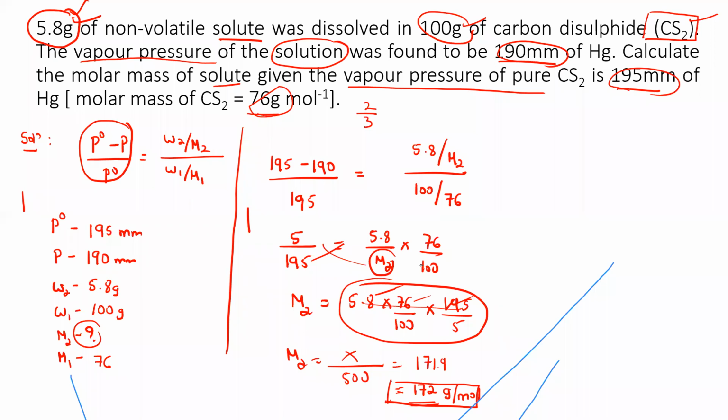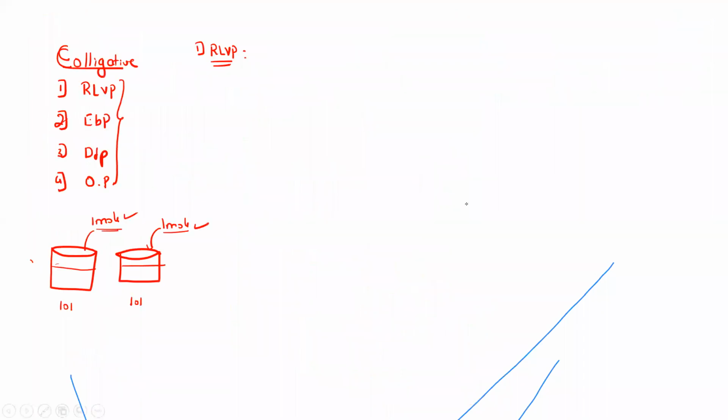Let me go for the last colligative property. The same type of question can be asked on depression in the freezing point also. The calculation and everything is the same. The last thing is very important now, which is osmotic pressure. Osmotic pressure, the fourth one.